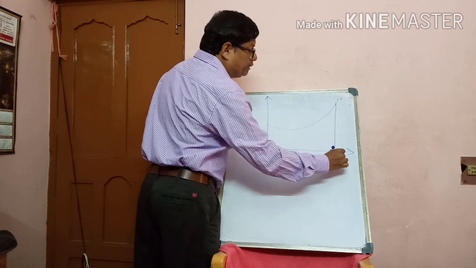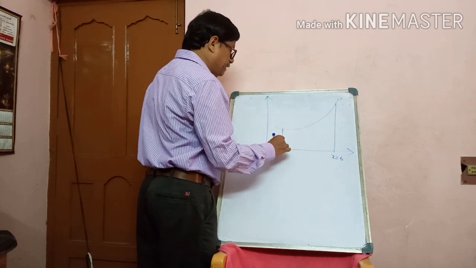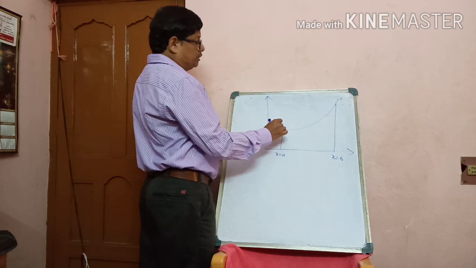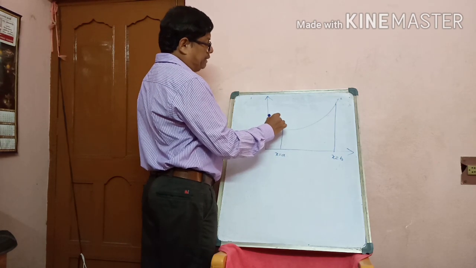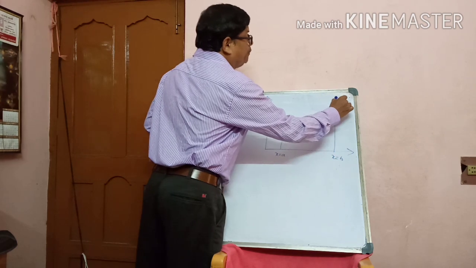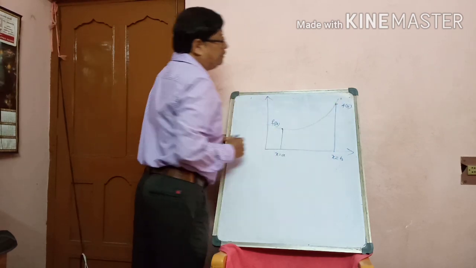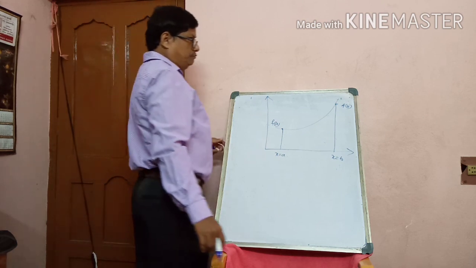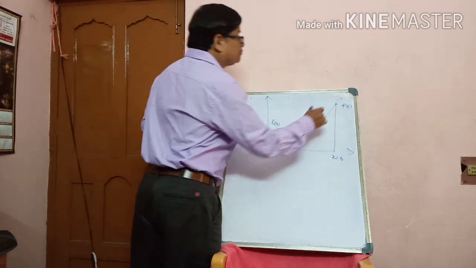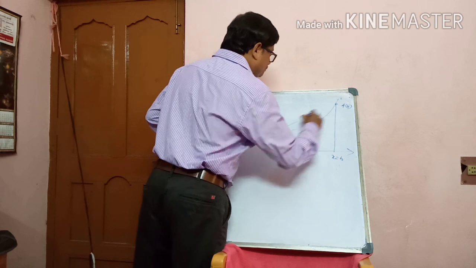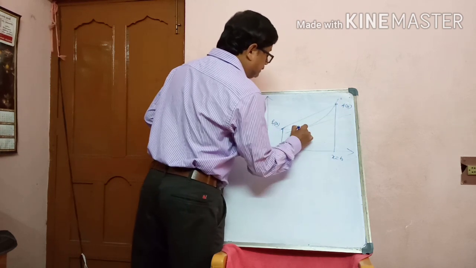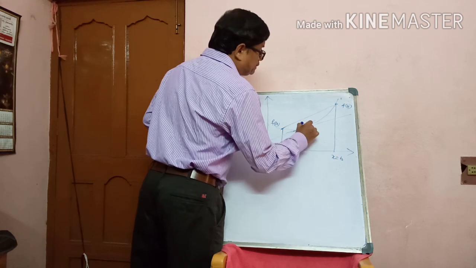This is x equal to b, and this is x equal to a. This point will be f of a, and this is f of b. Join them here. So this is a tangent parallel. This is also parallel. This is the tangent at the point c.